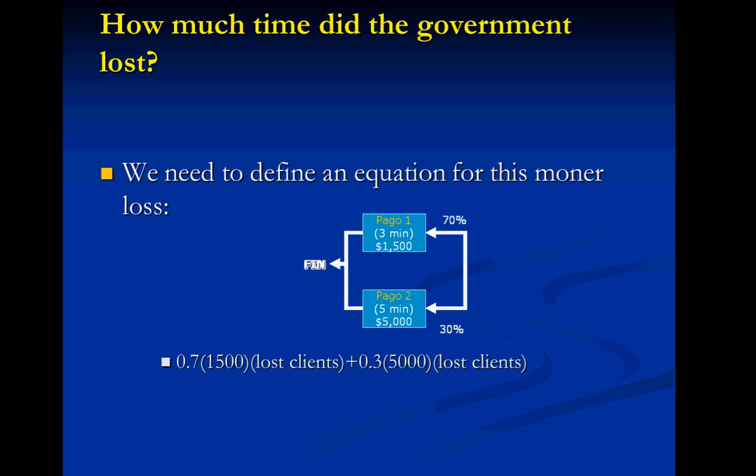The second question: how much money did the government lose? We need to define another equation for this money. And this is a simple one. We just see this part of the process. 70% goes to pago 1, 30% to payment number 2, and we are using the money part of the program. We know that it's 0.7 times 1,500 times the lost clients, plus 0.3 times 5,000 times the lost clients.